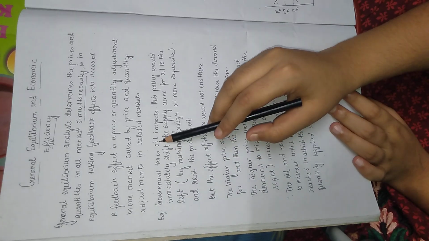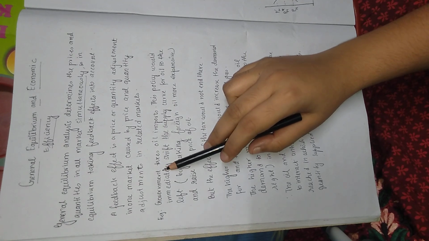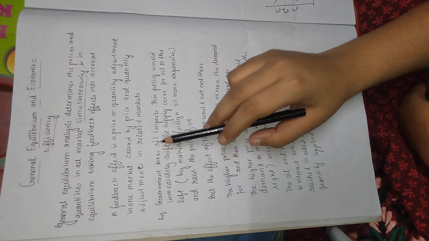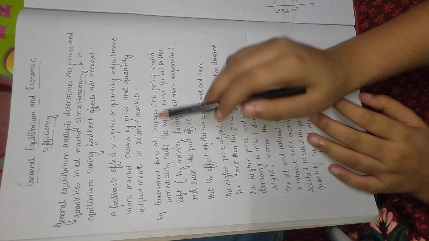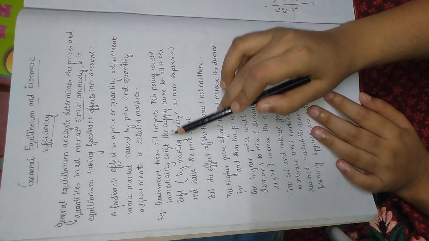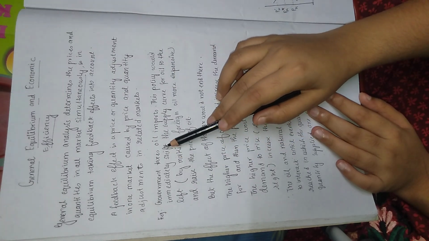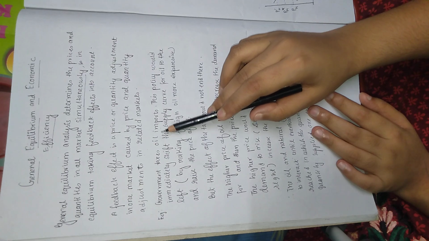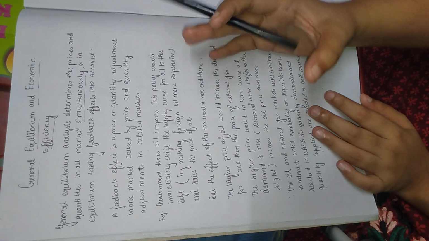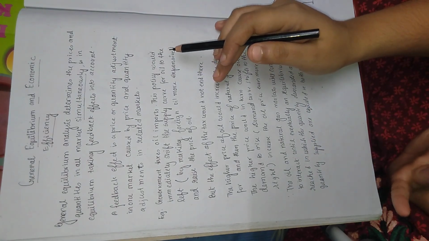the government taxes oil imports. Suppose India is taxing oil imports. This policy would immediately shift the supply curve for oil to the left, because now, as the government has imposed taxes on oil imports, the cost of oil has increased. That's why the supply must decrease, right?